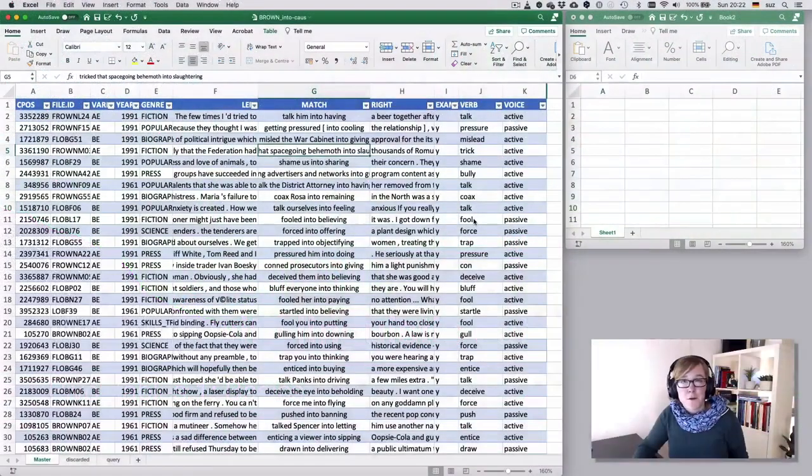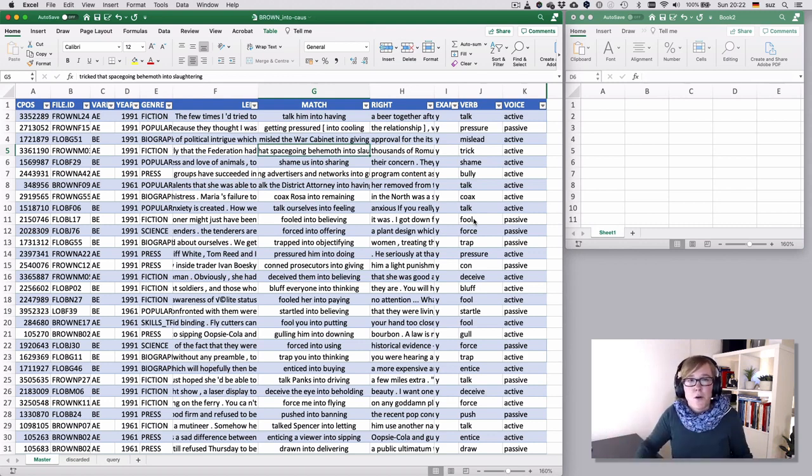Okay, welcome to this first clip in a series of clips on the pivot table functionality in Excel. It is a slightly more advanced functionality, but it can save you a huge amount of time, because what you would normally want to do is try and sum up things. So after I've done all your coding, you would want to know, for instance, in this case, how many tokens of the intercausative come from American English and how many come from British English.